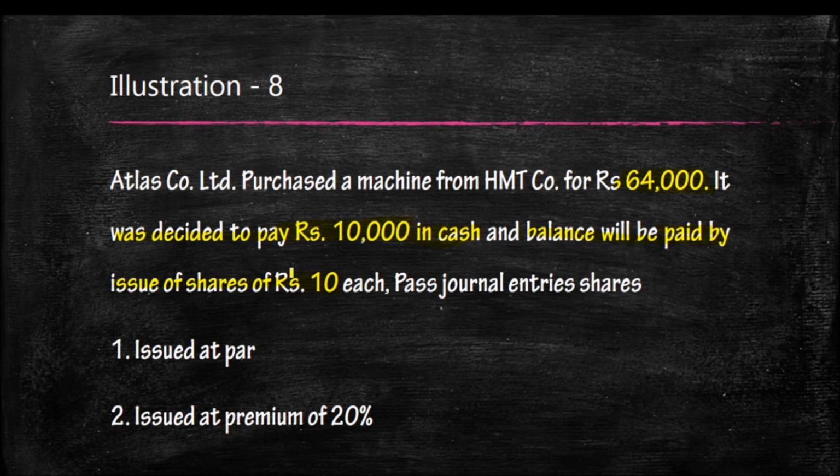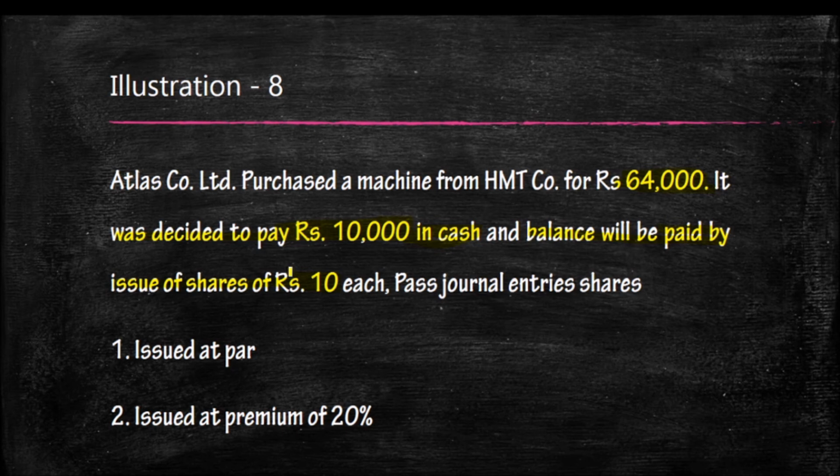54,000 divided by 10, 5,400 shares will be issued to HMT Company at rupees 10. We have to write the entry if the shares are issued at par or if the shares are issued at premium of 20% to HMT Company Limited.